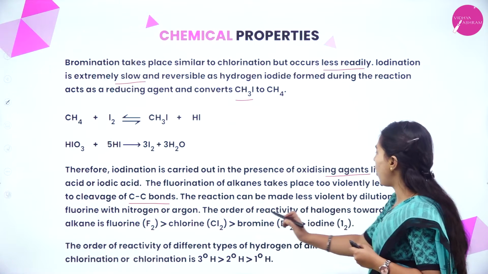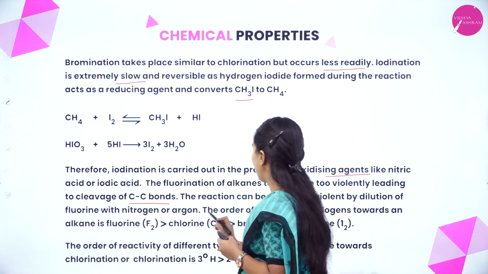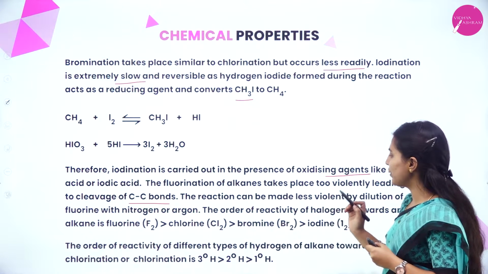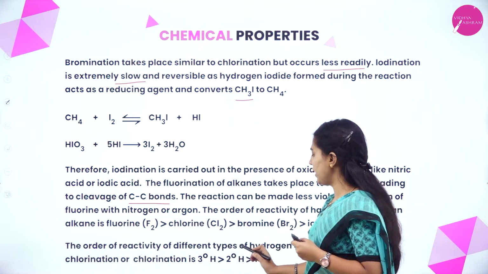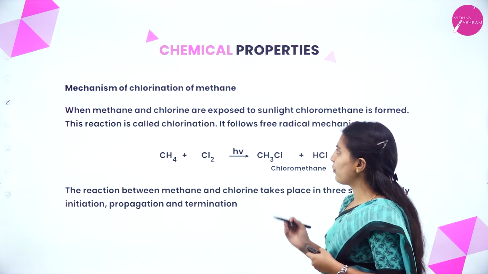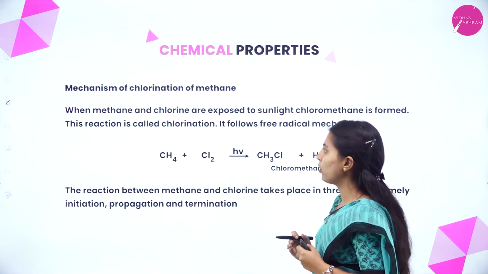Now we will see the order of reactivity of halogens towards an alkane: fluorine, chlorine, bromine and iodine. The order of reactivity of different types of hydrogen of alkanes towards chlorination is tertiary, secondary and primary. Next, we will see the mechanism of chlorination of methane.